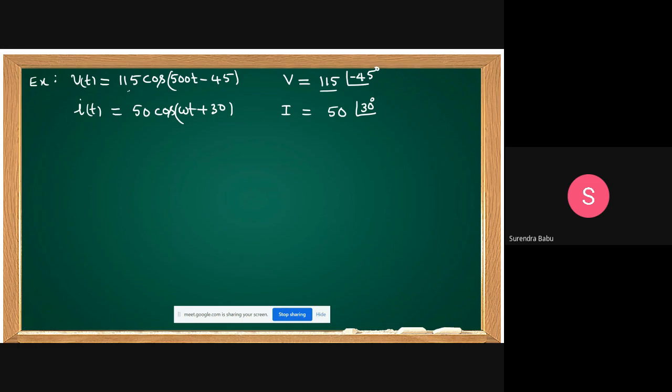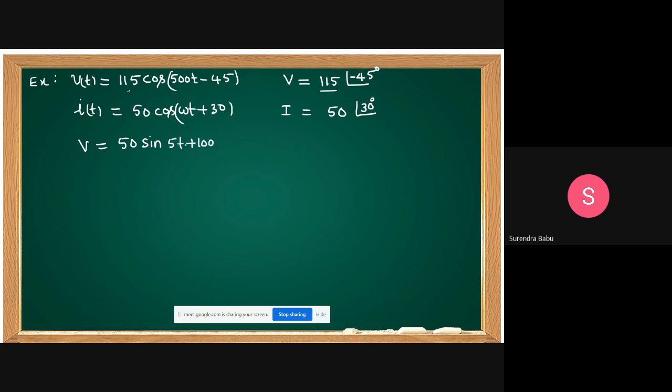Yes, friends. For example, if it is given V equal to Vm or 50 sine 5t plus 10.